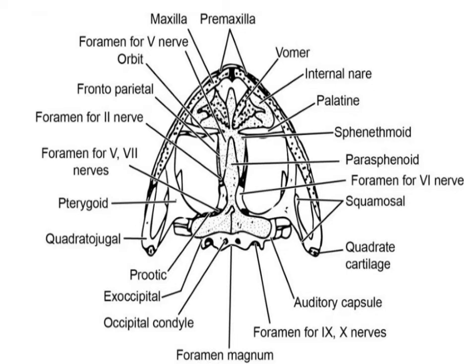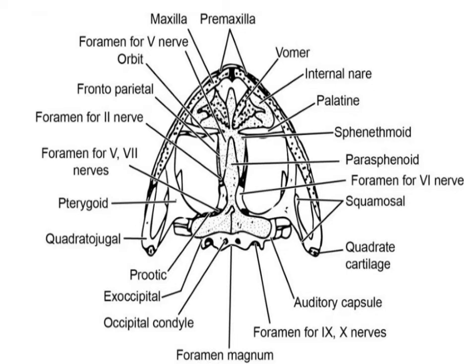So these six bones together form what is known as the cranium, and enclosed within it is the brain. A pair of ex-occipitals covers the posterior side. On the anterior side you have the frontoparietals, and on the dorsal side the parasphenoid.